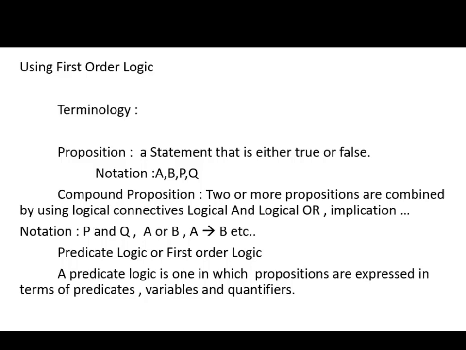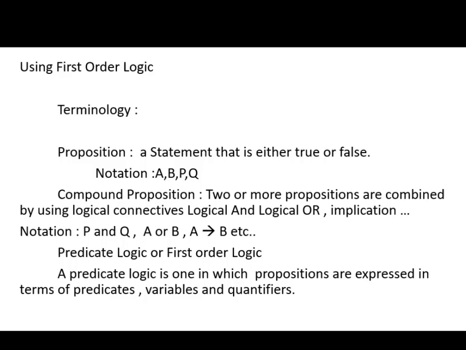Generally we use capital A, B, P, Q as notation, my dear friends. What do you mean by compound proposition? Two or more propositions combined by using logical connectives like logical and, logical or, implication, etc. We call that a compound proposition.